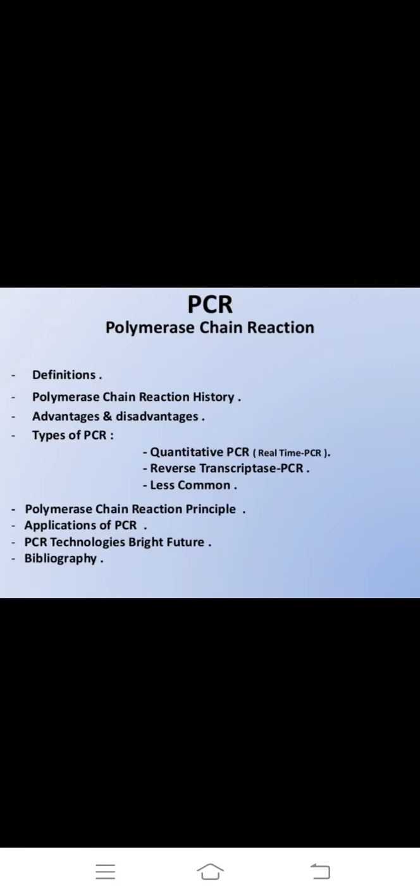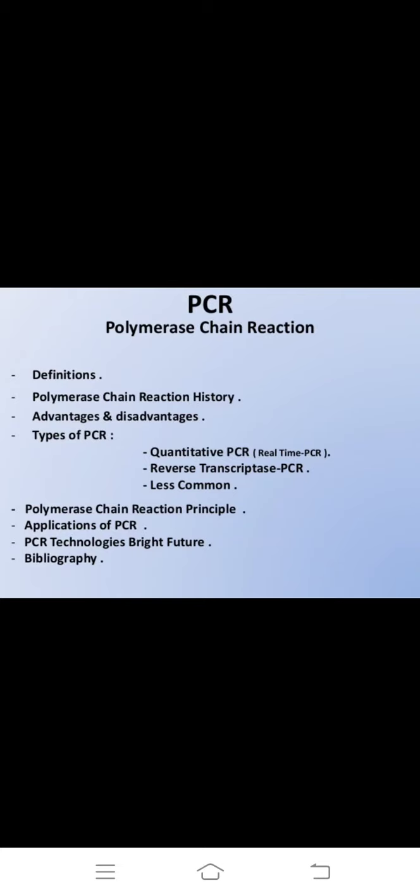First, what is polymerase chain reaction? It is usually called just PCR. PCR is a common laboratory technique used to make many copies of a particular region of DNA. It makes millions or billions of copies from a single DNA within a short time, less than 5 hours.